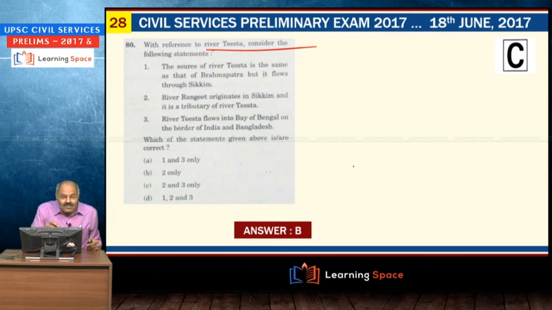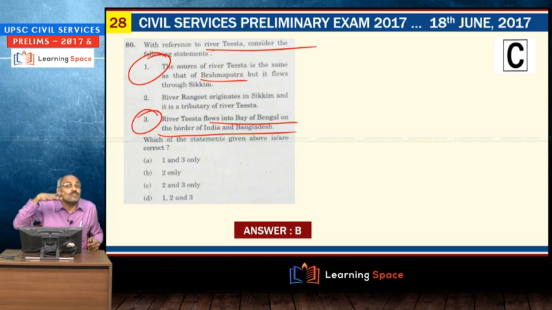Here you see first sentence, source of river Teesta is the same as Brahmaputra, absolutely wrong. Then river Teesta flows into Bay of Bengal on the border of India and Bangladesh. You see the statement, it is absolutely wrong. It enters into Bangladesh. It does not flow into Bay of Bengal at the border of India and Bangladesh. So 1 and 3 absolutely wrong. Even if you do not know about river Rangit also, you can answer this question because leftover is only this.